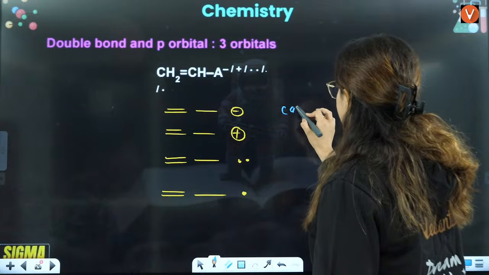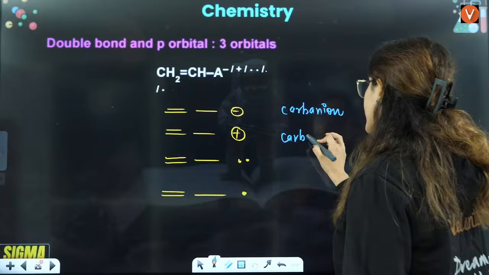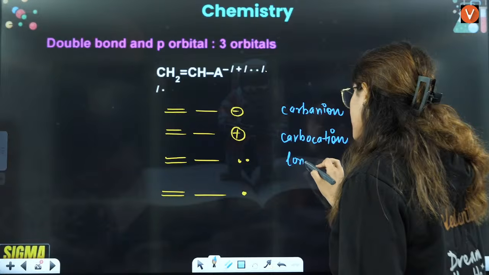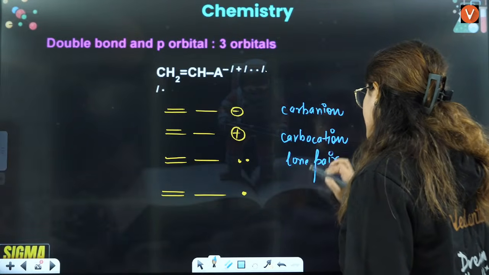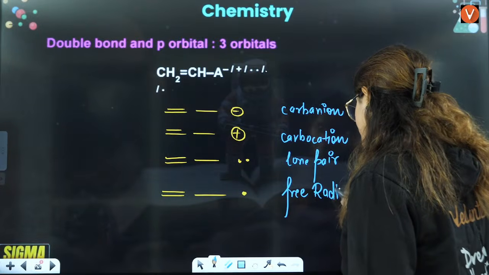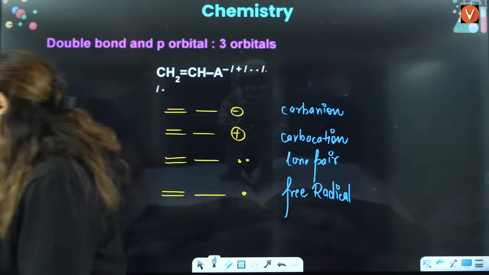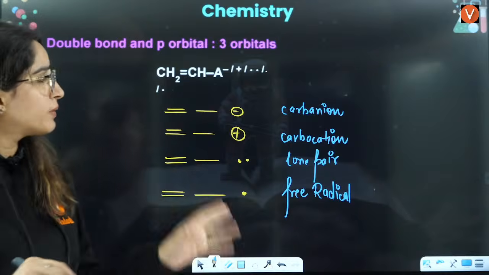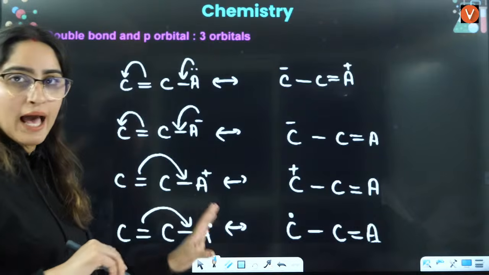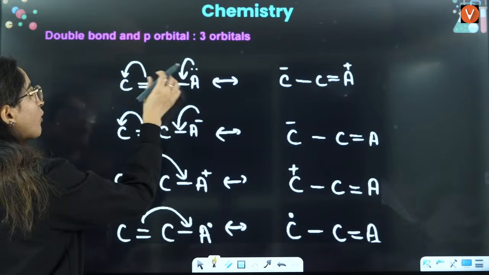First is carbanion, other is carbocation, other is lone pair, next is free radical. So these are the four things: double bond, single bond, free radical; double bond, single bond, lone pair; double bond, single bond, positive; double bond, single bond, negative. Right? These are the four things that we have. And how are we going to do this? Simply, now, double bond, single bond, lone pair.